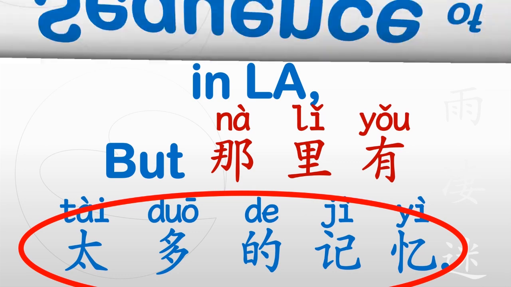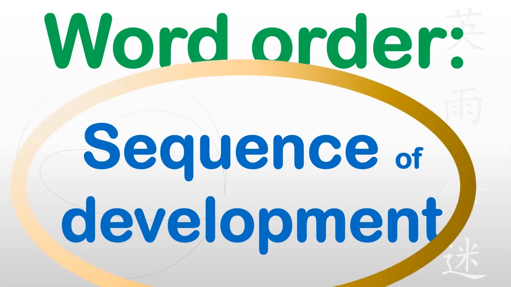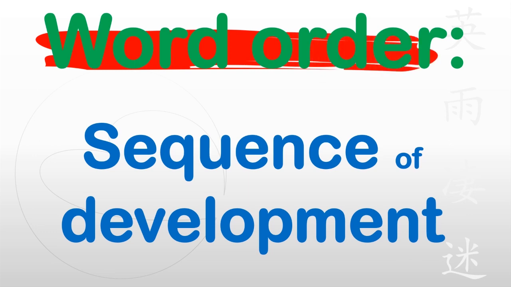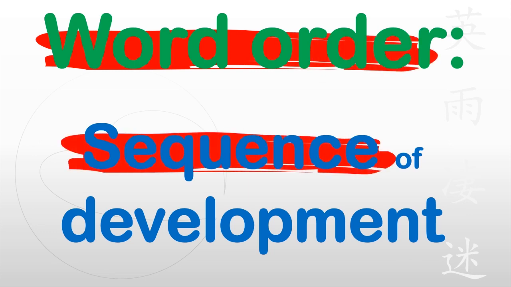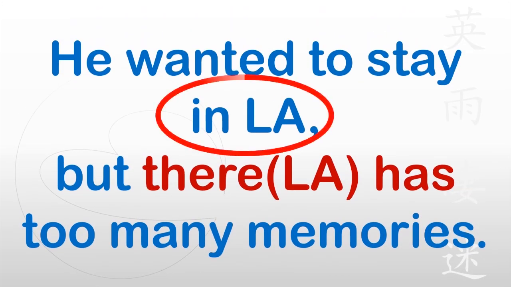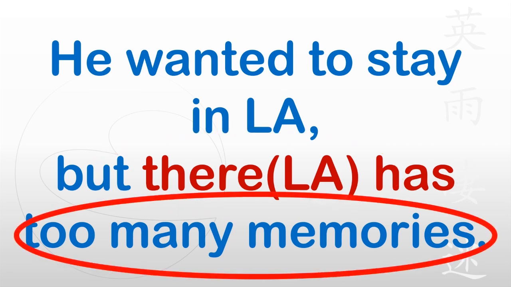Well, you can rely on another characteristic of Chinese sentence structure, the sequence of development. The term is mine, but the phenomenon is well documented by experts in teaching Chinese as a second language. What it says is, word order usually is the same as the sequence of events as they happen. First, he had an idea about LA, so LA idea happened. Then comes the issue of too many memories.